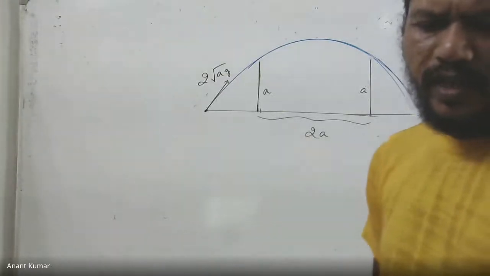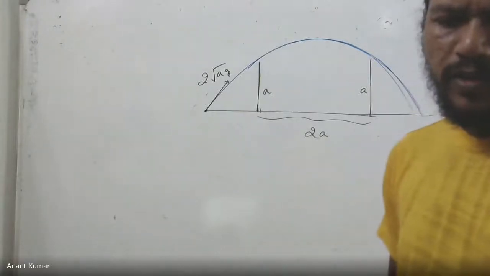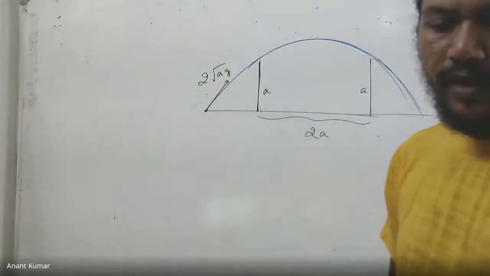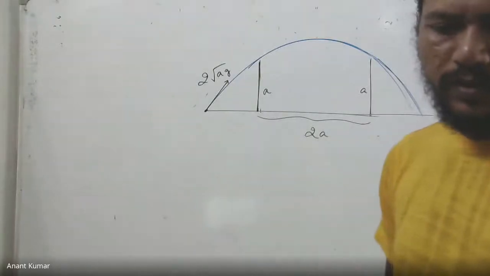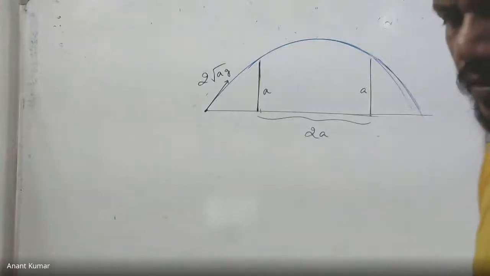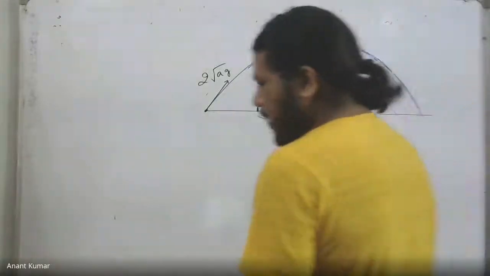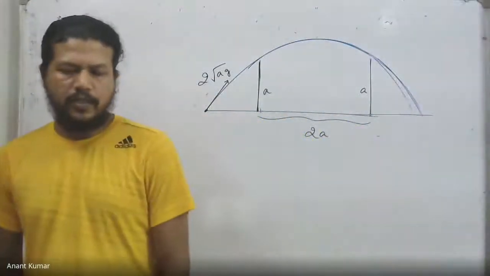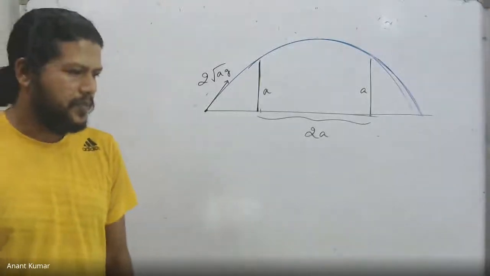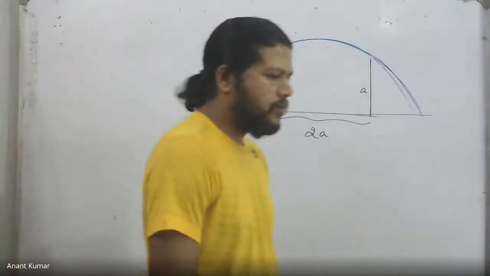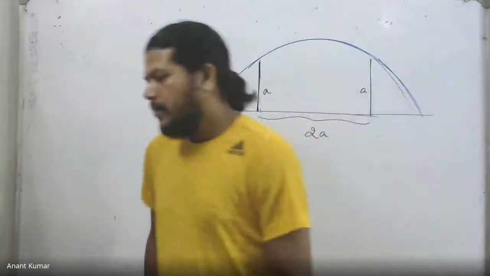Sine of tan inverse of 3, not root 3. Yes, sir, that is not a standard value. You can just take tan inverse of 3 as, for example, theta. So I get tan theta as 3, and sine theta becomes 3 by root over of 10. Yeah, that's fine. Okay, that's correct.